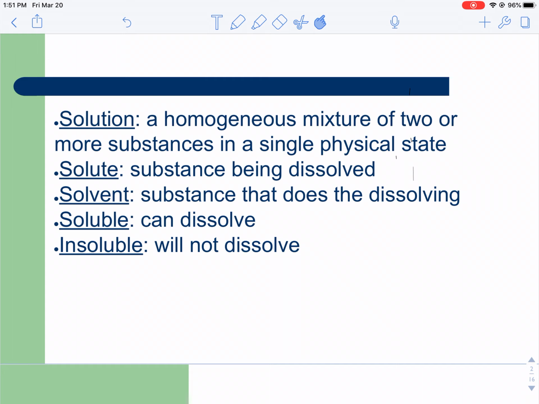We have what is called a solute and a solvent. The solute is what is being dissolved. The solvent is what is doing the dissolving. The majority of the time, your solvent will always be in the greater quantity. You will have more of the solvent than you will of the solute. If something is said to be soluble, it can dissolve. If something is insoluble, it will not dissolve.